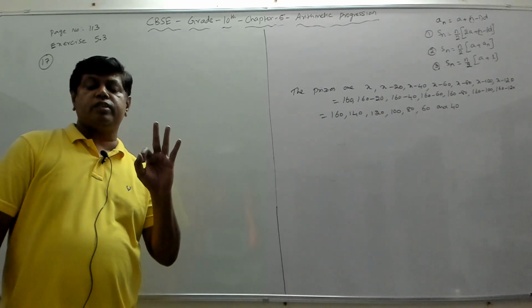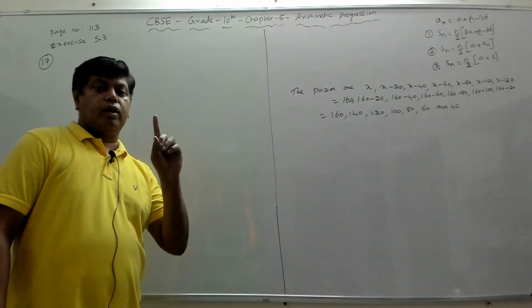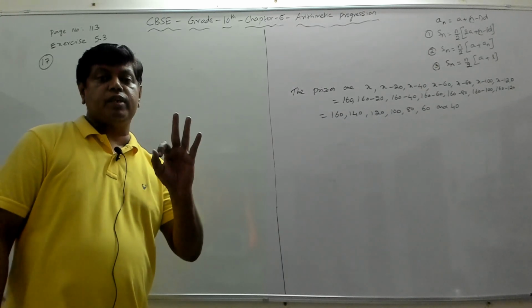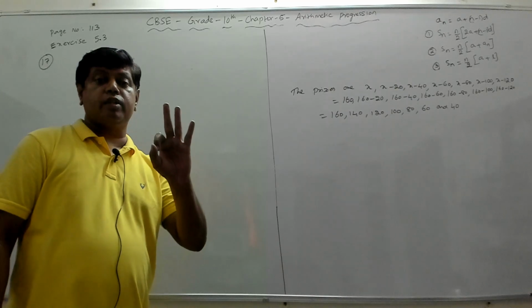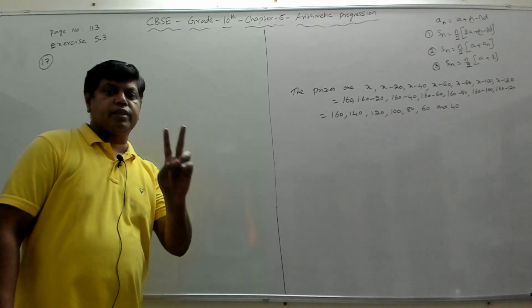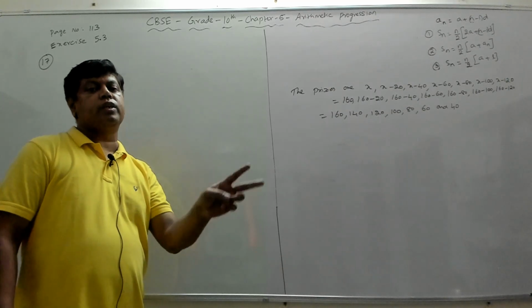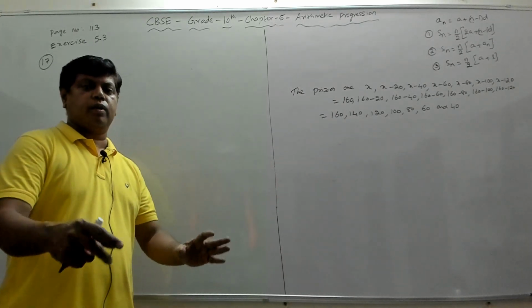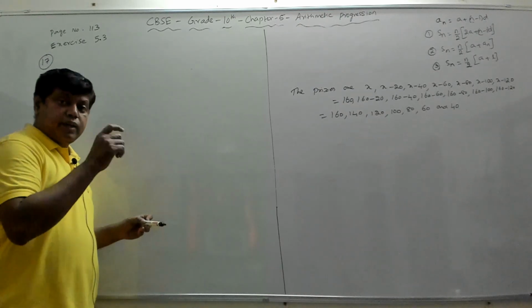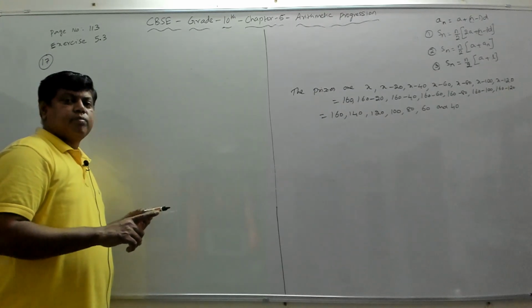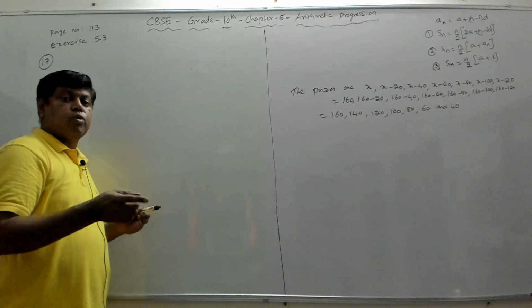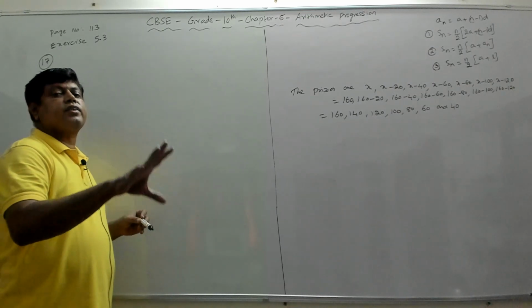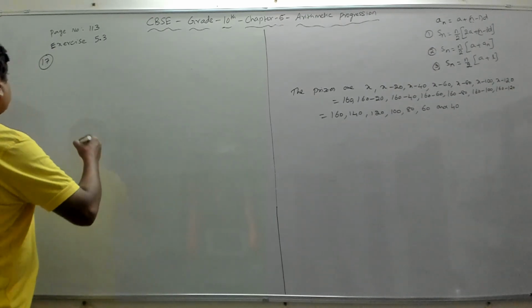If there are 3 sections, then the first standard will plant 1 tree for each section. They'll plant 3 trees. So similarly, second class will plant 2 trees for section A, 2 trees for section B, and 2 trees for section C. So like that, each class is planting trees equal to the class that they are studying.